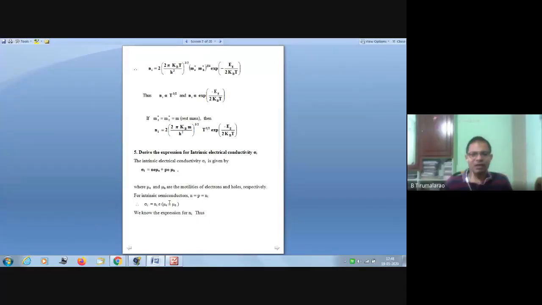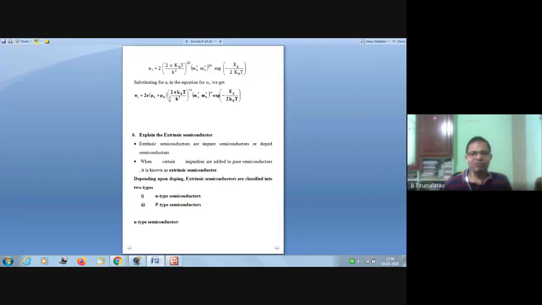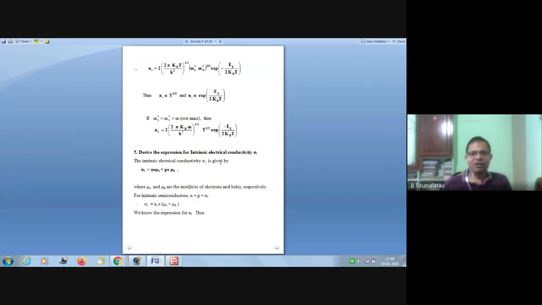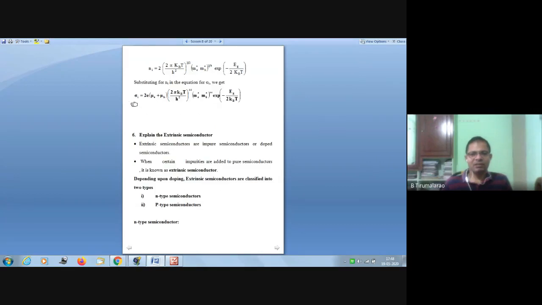If you take the common Ni term and substitute it in this value, then you get this value. So this is the expression for the electrical conductivity, where sigma is the electrical conductivity. Students, the extrinsic semiconductor is again classified into two types. We previously covered this topic: n-type semiconductor and p-type semiconductor.